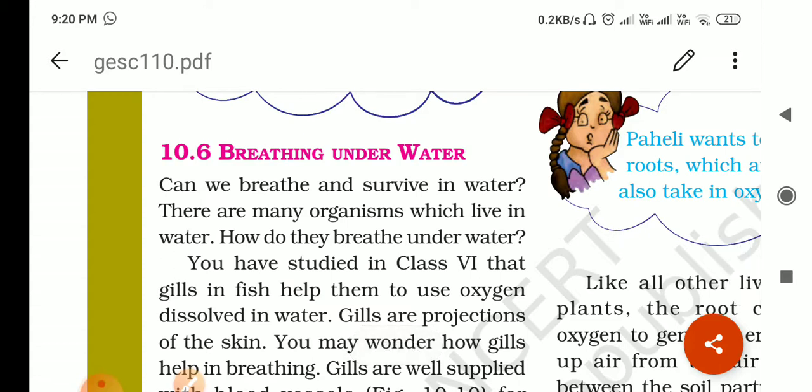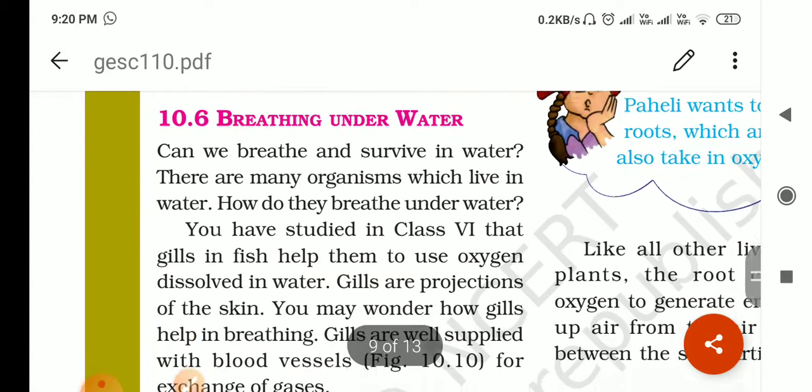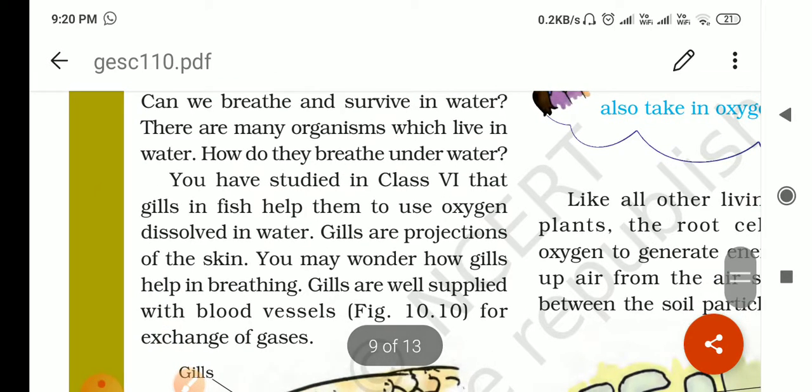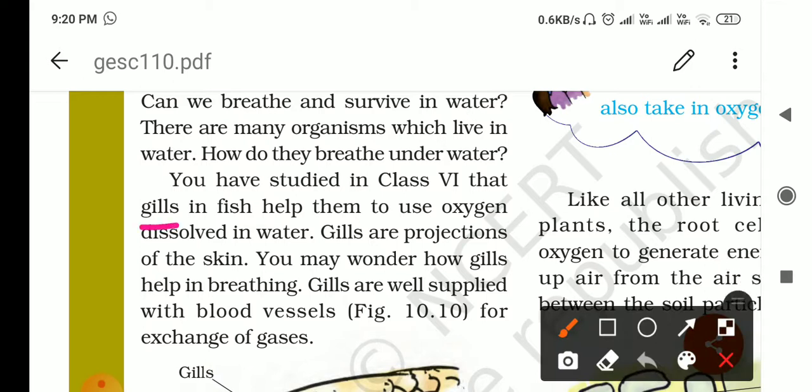Now we will discuss especially about the water animals, fish, right? Then fish have the gills, and gills help fish to breathe in the water. Gills are the projections of the skin, right? And other aquatic animals are also there, which also have the gills to respire, and they take in the oxygen dissolved in the water and give out the carbon dioxide directly into the water.